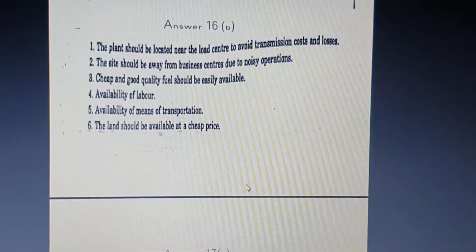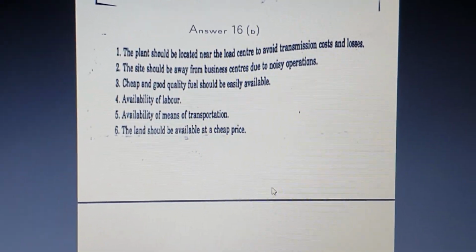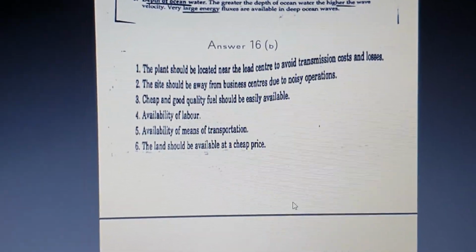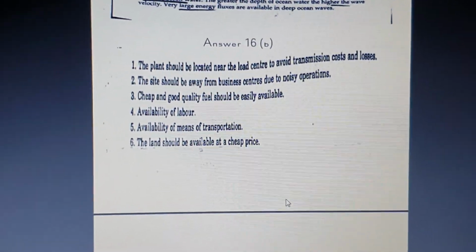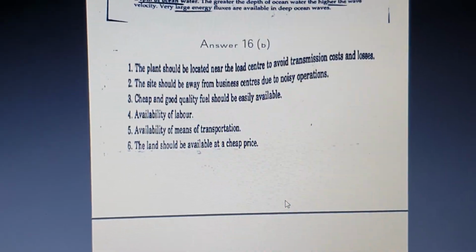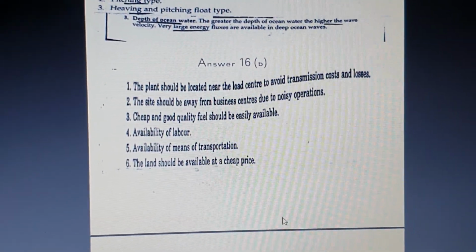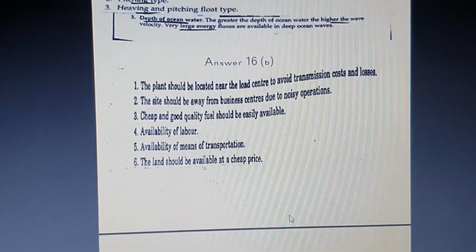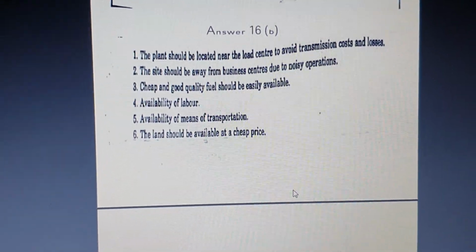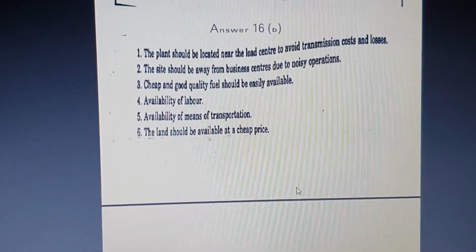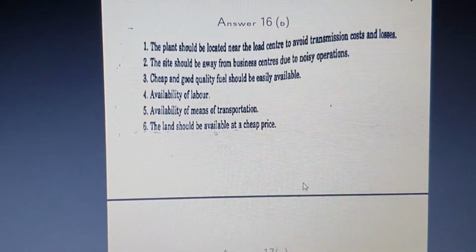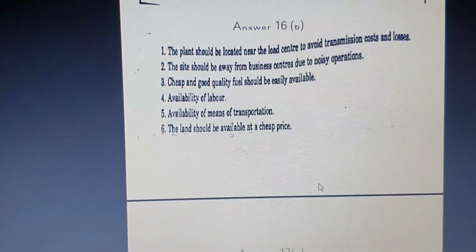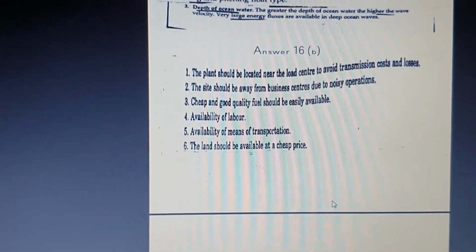The next one is about explaining why the selection of the site is very important in order to locate a thermal power plant. The first one is, it should be located at the load center to avoid transmission cost and losses, and it should be away from the business center due to noisy operation. It should be very near places where fuel is easily available, with availability of labor and transportation, and the land should also be at a cheaper price wherever we are going to establish the thermal power plant.